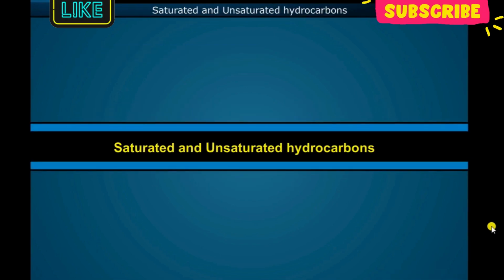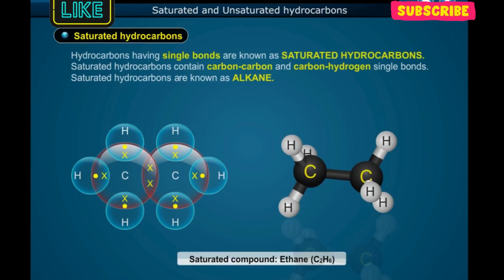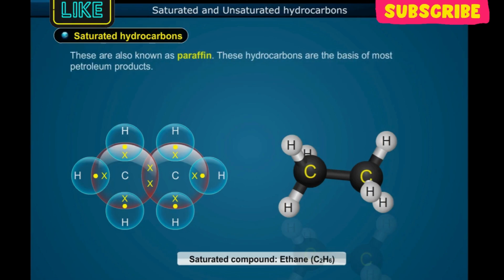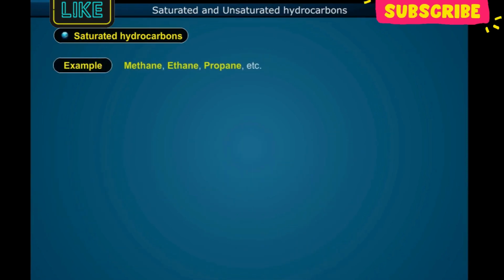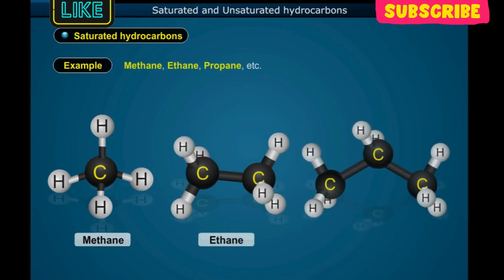Saturated and unsaturated hydrocarbons. Saturated hydrocarbons. Hydrocarbons having single bonds are known as saturated hydrocarbons. Saturated hydrocarbons contain carbon-carbon and carbon-hydrogen single bonds. Saturated hydrocarbons are known as alkanes. These are also known as paraffins. These hydrocarbons are the basis of most petroleum products. Example: methane, ethane, propane, etc.